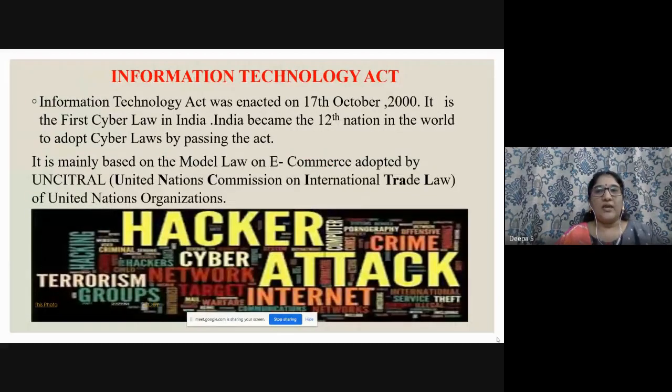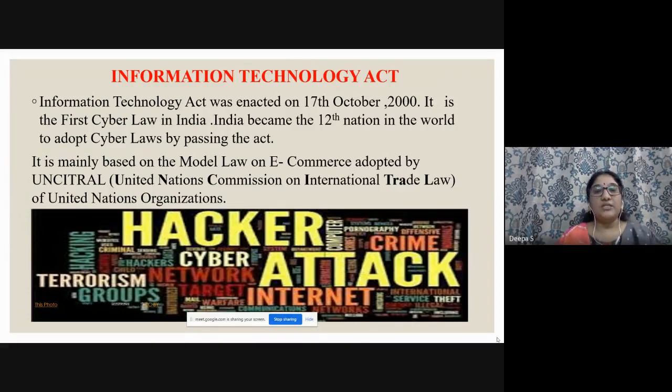I have given that the Information Technology Act was enacted on 17th October 2000. It is the first cyber law in India, and India became the 12th nation in the world to adopt cyber laws by passing the act. It is mainly based on the model law on e-commerce. Again, it is a very important multiple choice question: which acts the IT Act relates to, which we saw in the previous slide, and which rank was given to India when introducing the first cyber law.